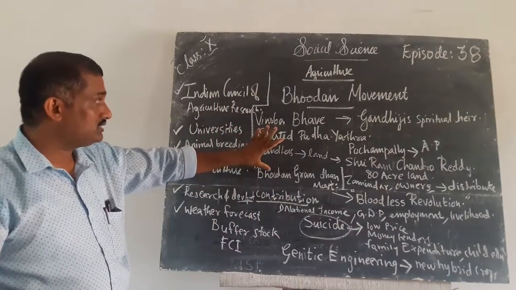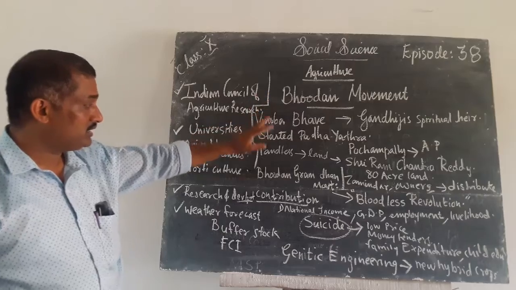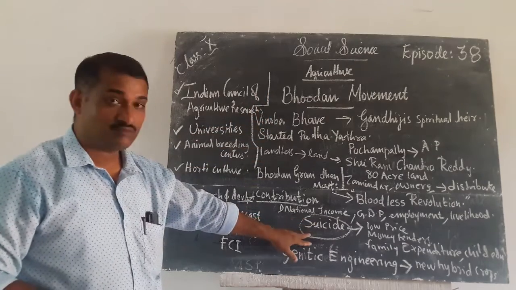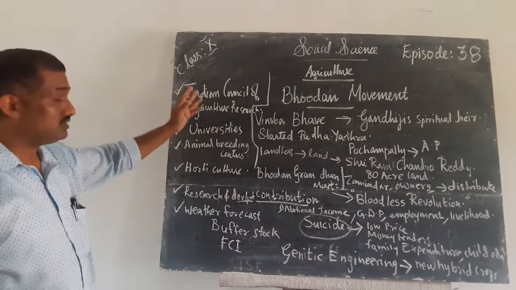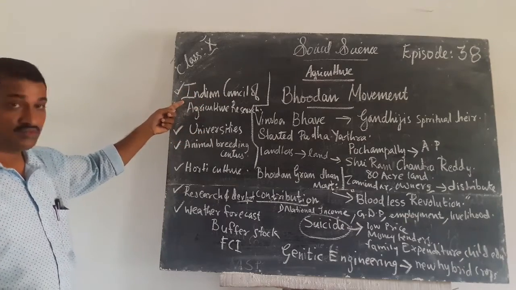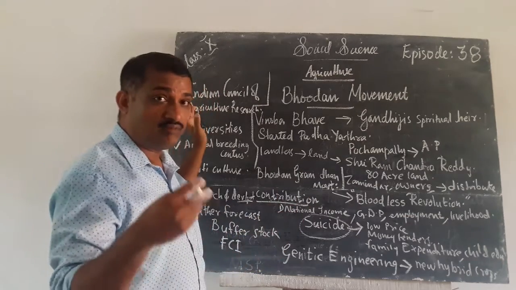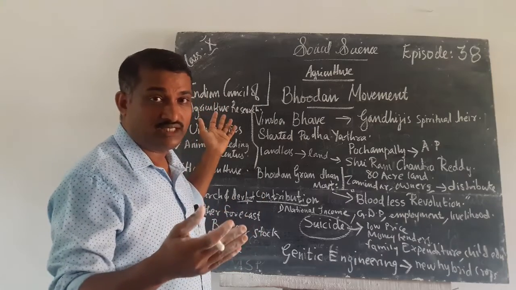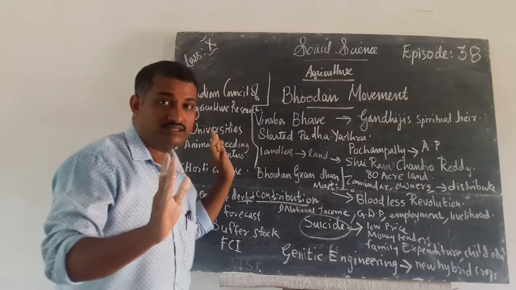So I am concluding that you understood about development. Then we discussed the problem of suicide, and then these are the modernizing methods that were introduced in India. I hope that you understood this lesson on agriculture. Okay.